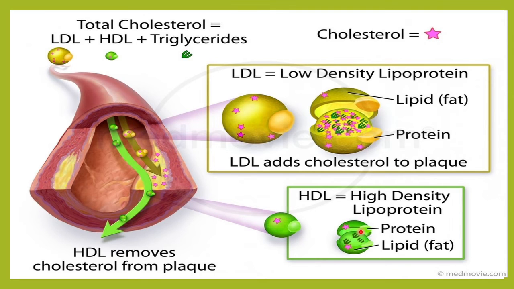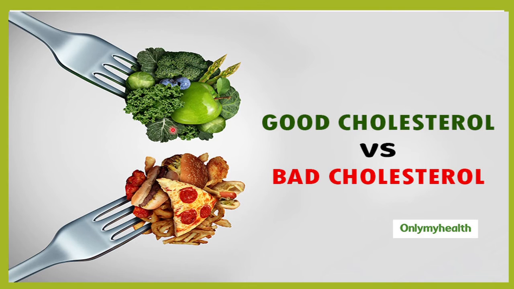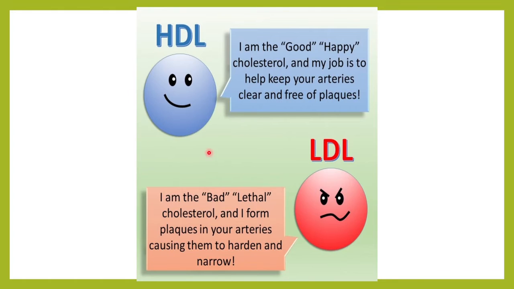This would be a good cholesterol which is most often seen in your fruits, vegetables, nuts, berries, etc. And your junk food, your pizzas, your burgers, your french fries, etc. mostly contains your bad cholesterol. So this good cholesterol, the main job of this is to keep our arteries clear and free of plaques, whereas this lethal form of cholesterol forms the plaque in our arteries and it will make those arteries very hard and reduce the blood supply to the end organs.